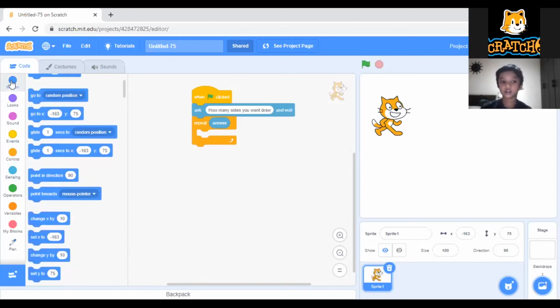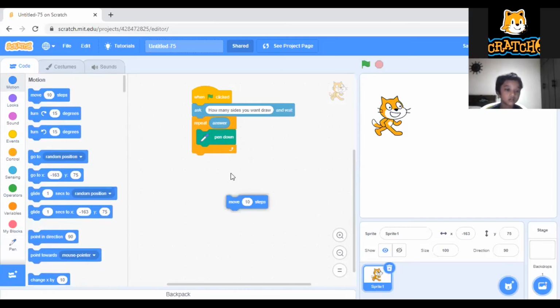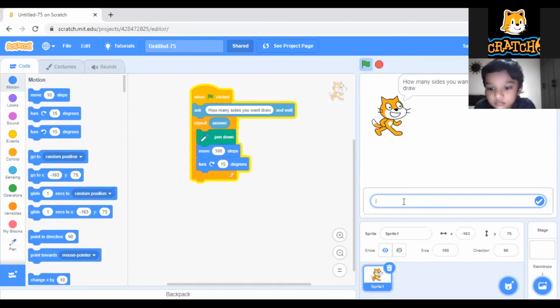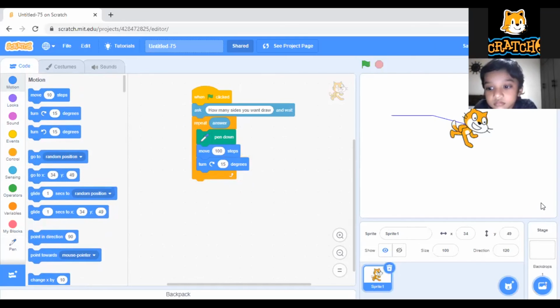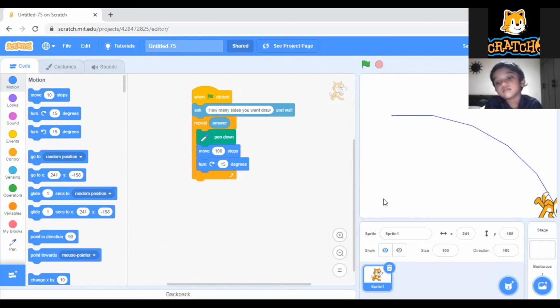So what to draw? Simple. First of all you need to put pen down because we need to draw the shape. The next thing is move 100 steps. And the next thing is turn. Here we are getting the problem. If you keep turn 15 degrees, it will be wrong. Suppose I give 3 and click enter, it is drawing like this. I don't want that, I want the exact one.